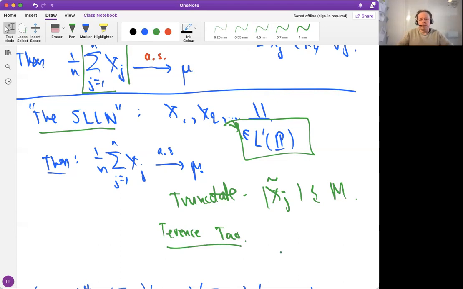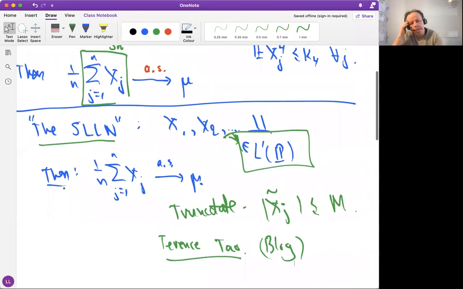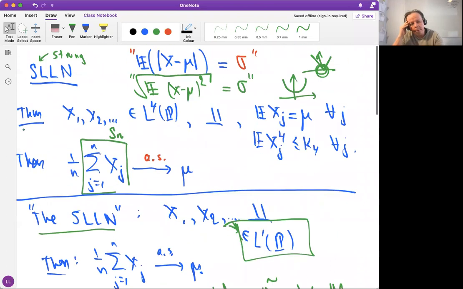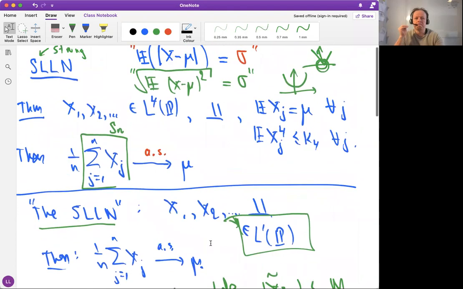But he has a blog. If you go to Terry Tao's blog and search for what he has written about the law of large numbers, he has described quite nicely how to do this truncation argument. And that's the way to get from this law of large numbers to the really general law of large numbers.